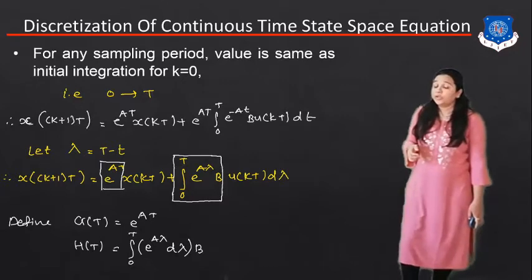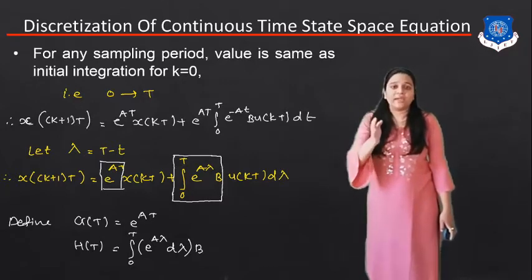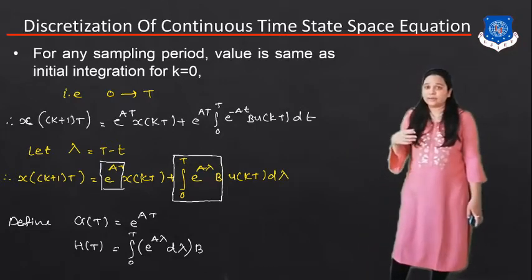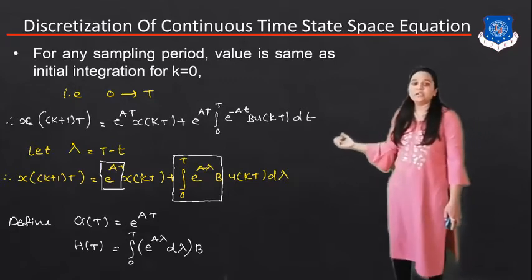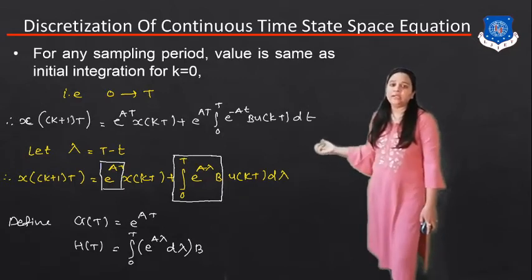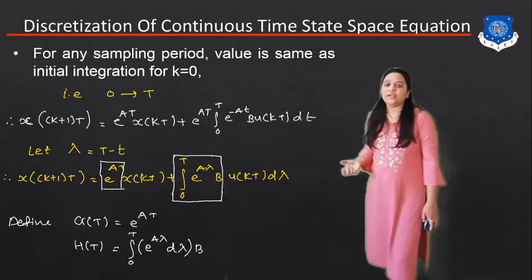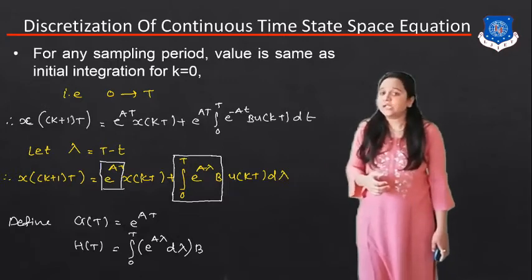Now, as you know, the state equation is x dot equal to Ax plus Bu, so we will find the values of G and H. If we put G(T) equal to e^(AT) and the integration from 0 to T of e^(Aλ) dλ into B as H(T), we can get the exact state space equation in discretization form.